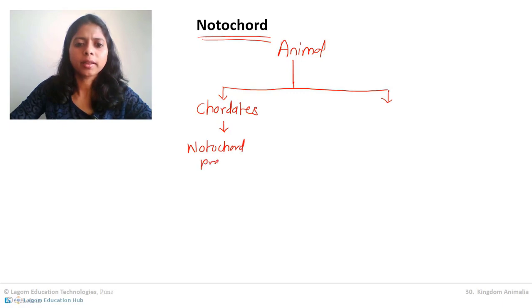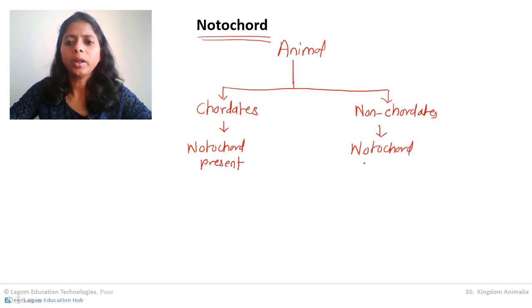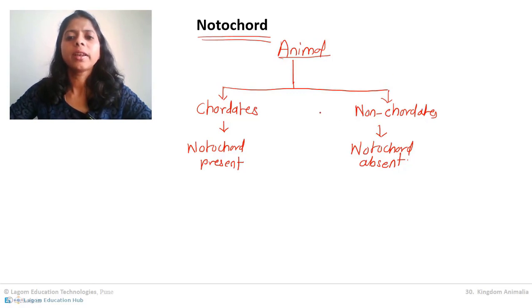And the others are non-chordates, which obviously means notochord absent. Getting my point? So, on the basis of presence of notochord, animals are divided into two large groups, two subkingdoms: chordates with notochord and non-chordates without notochord.